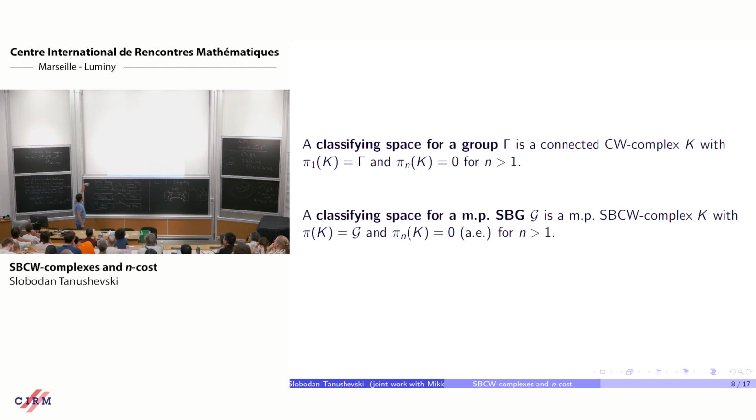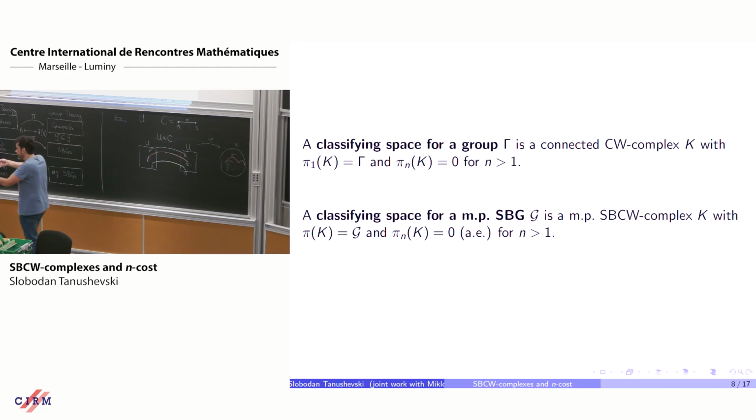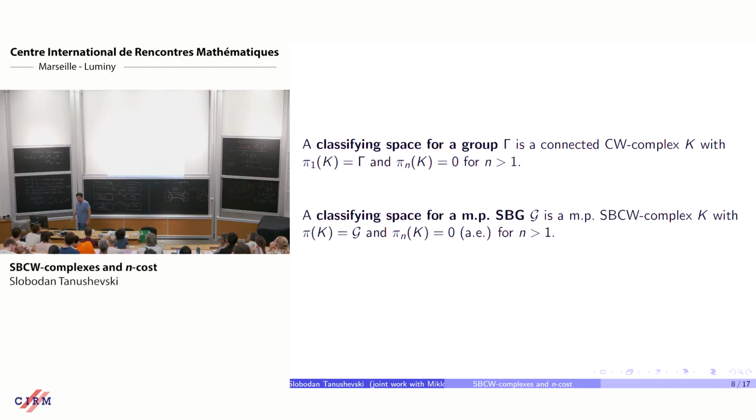Okay, so again, the idea is that the classifying space is unique up to homotopy equivalence. What that tells you is that any type of algebraic topology that you want to do on the classifying space, any type of reasonable invariant that you would like to define, can be considered as an invariant of the standard Borel groupoid.